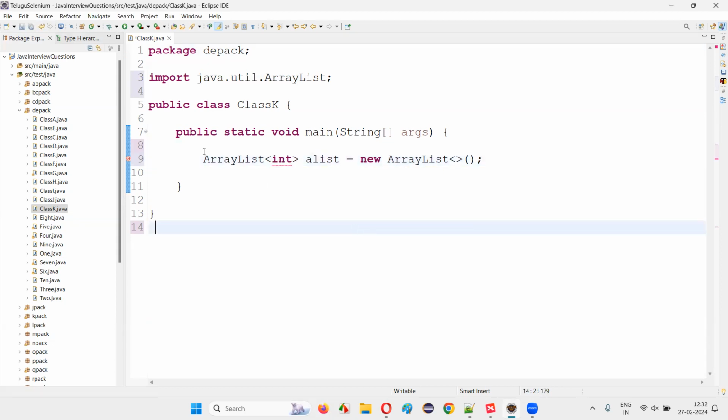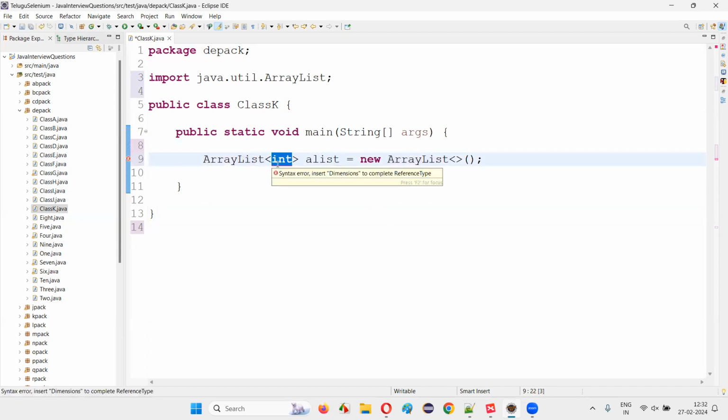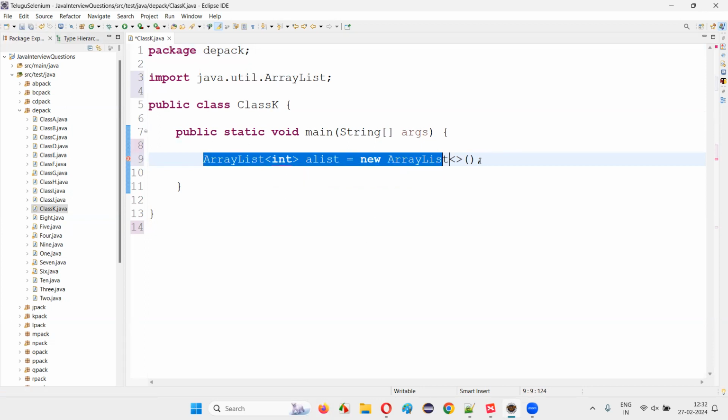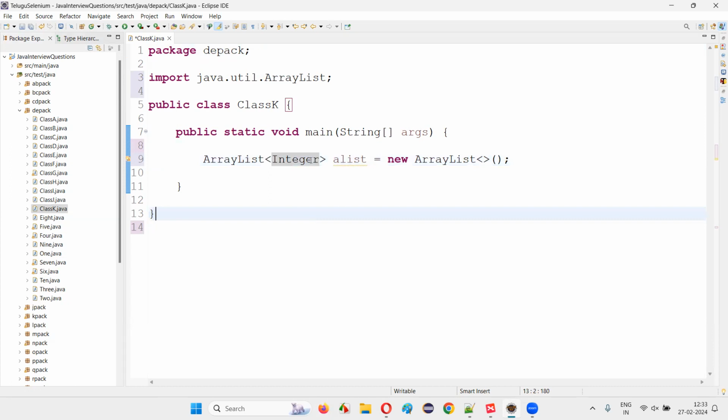The reason behind that is ArrayList can only store objects. But here the int primitive data type is non-object oriented in Java, and because of which you are getting a compiler error. So instead of int, if you want to store Integer objects into this ArrayList, you cannot specify the int primitive data type. You have to specify the associated wrapper class for the int primitive data type, that is Integer. You can specify Integer, any object oriented thing you can specify in between the less than and greater than symbols, guys, okay? But you cannot specify the primitive data type int here.